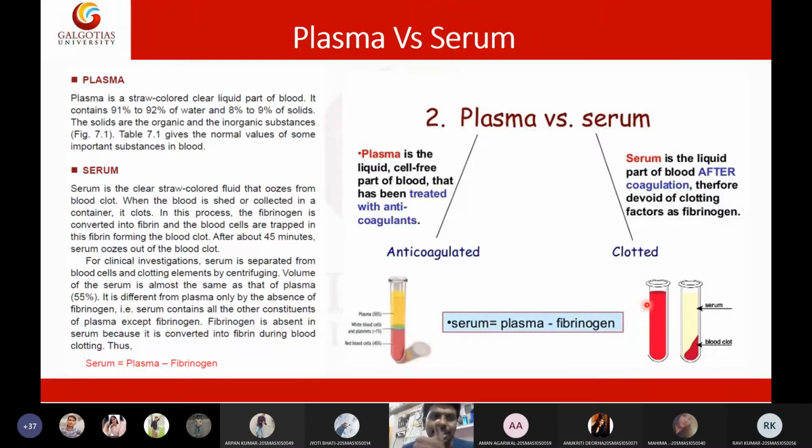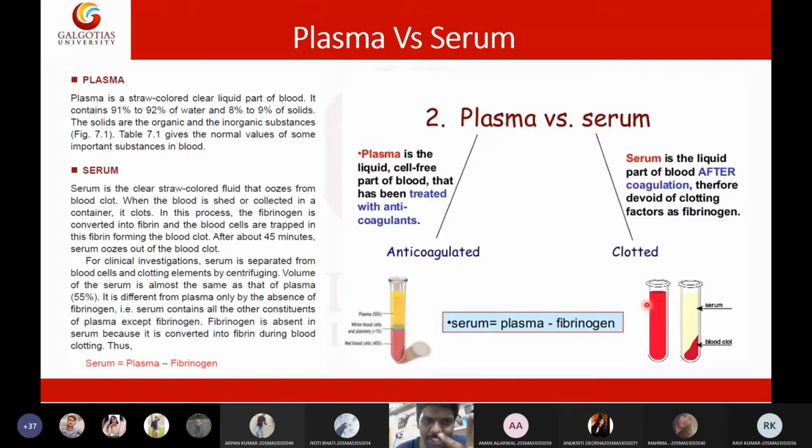Any other functions other than transport? Second function: regulates temperature. Maintenance of body temperature. Very good. Blood will act like a coolant or heater. Blood will act like a radiator. It will evenly distribute the heat in the body. So blood will maintain the body temperature. Very good answer. So blood also plays an important role in maintaining body temperature.